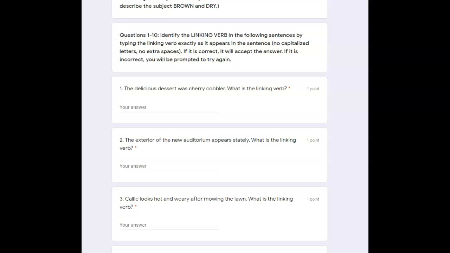So number 1, delicious dessert was cherry cobbler. What's the linking verb? So who or what is the sentence about? The dessert. And then what is the dessert linked to? Cherry cobbler. So the linking word would be was.